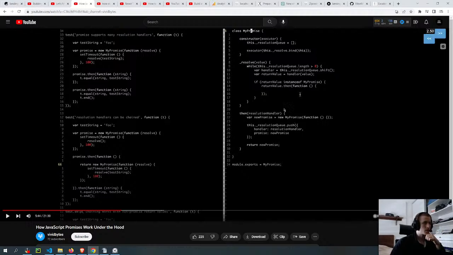Unless it's this then here that is calling, this is the thing that is confusing to me, because I think the flow is first he binds the this here in the executor, so you're able to use it inside of the resolve, I think. And then inside of this then method, he passes whatever callback function you have into this queue here. But here, he's creating another class here with the function. And this binds this function to another instance of the class.